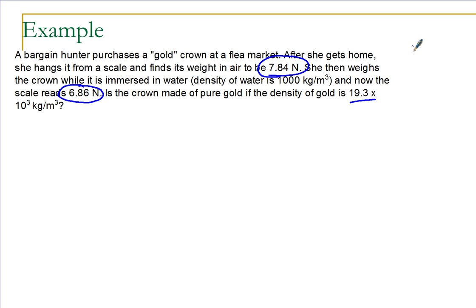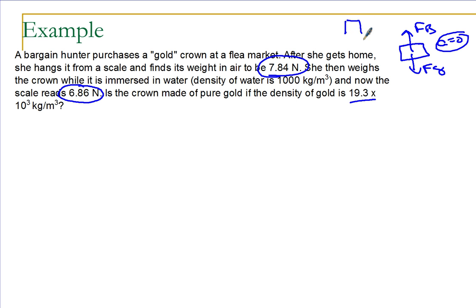Well, let's see. Here's my crown. It has Fg going down and Fb going up, and its acceleration is 0. We have a static situation. This is underwater.